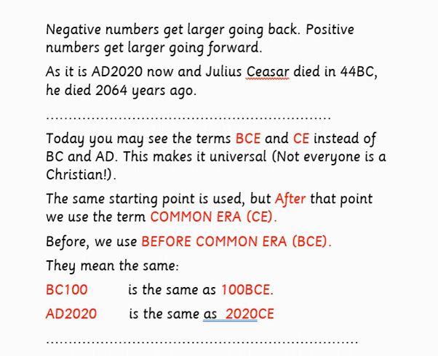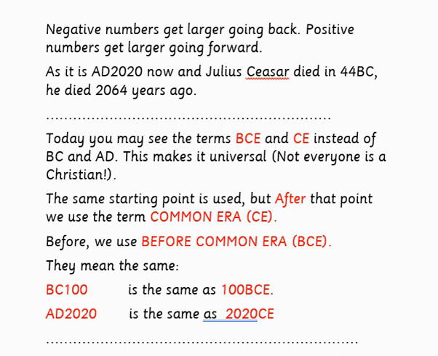Today you may see the terms BCE and CE instead of BC and AD. This makes it universal because not everyone is a Christian. The same starting point is used, but after that point we use the term Common Era, CE. Before that we use before Common Era, BCE. They mean the same. BC 100 is the same as 100 BCE. AD 2020 is the same as 2020 CE.